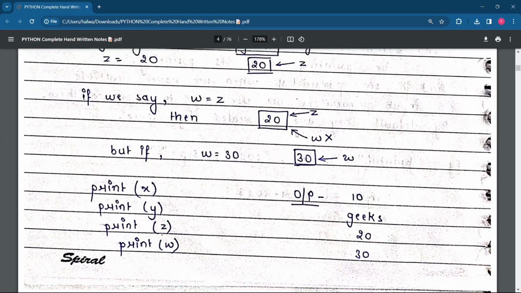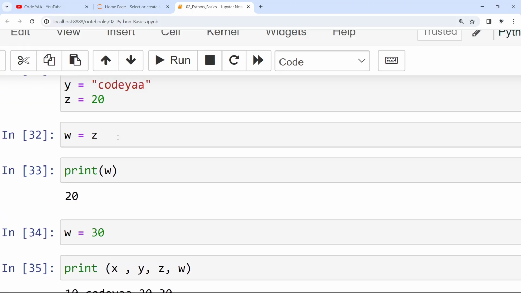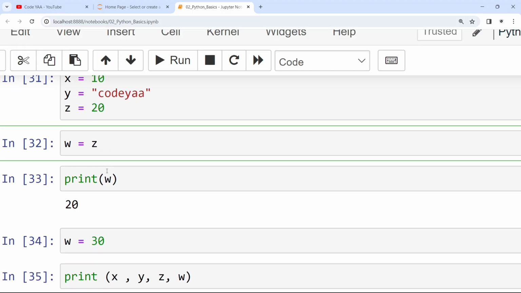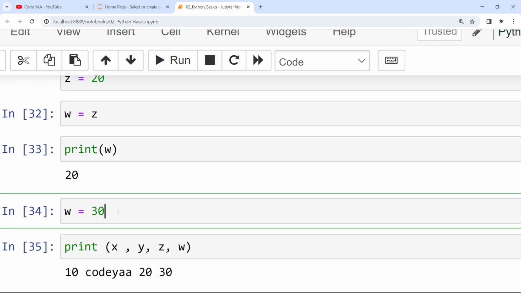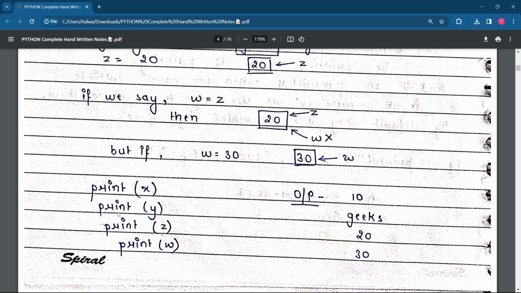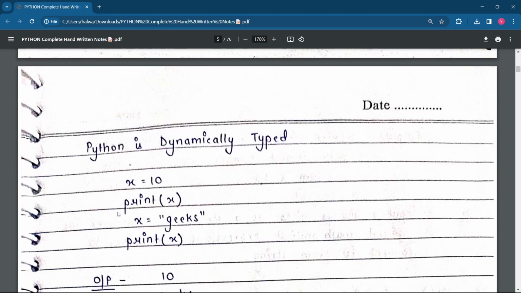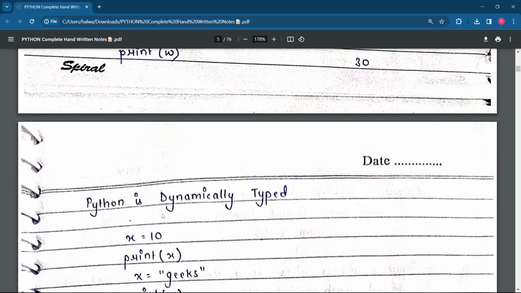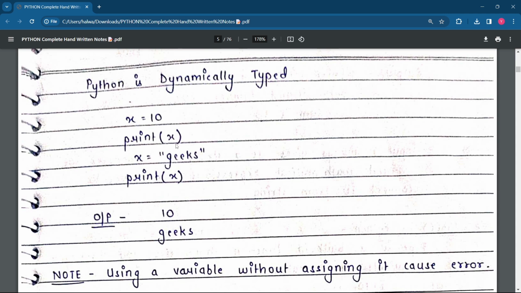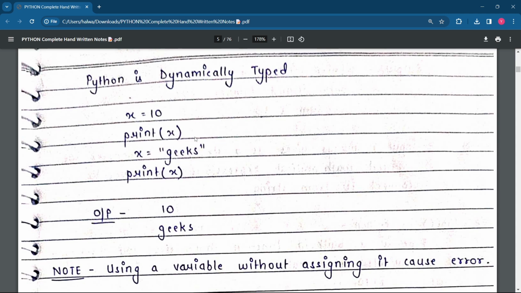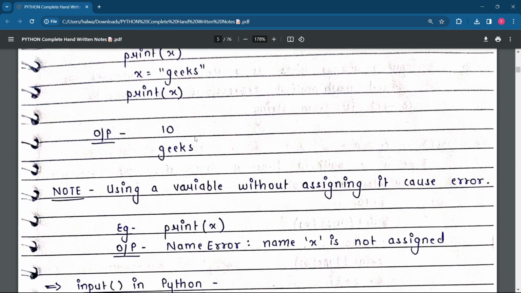These are very important things. In the earlier case, there was no value for w, and here you can see we have assigned a new value for w, so we'll get the output as the value assigned. So yeah, that's the reason Python is dynamically typed. Again, if you want to check what is happening, we have already done this code. For practice purposes, please practice it again and again.